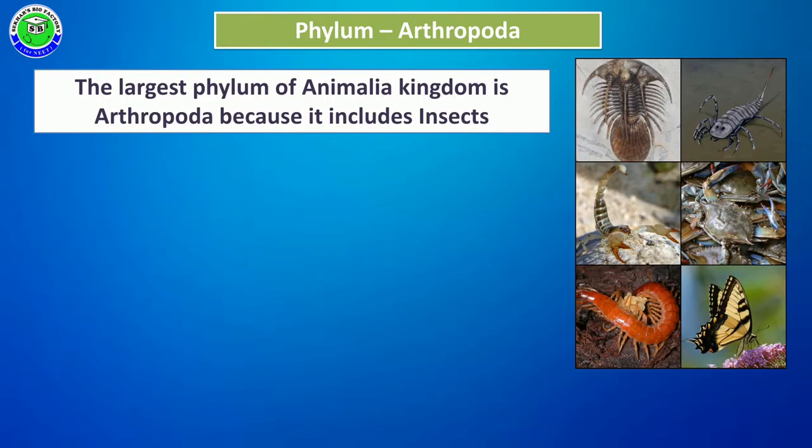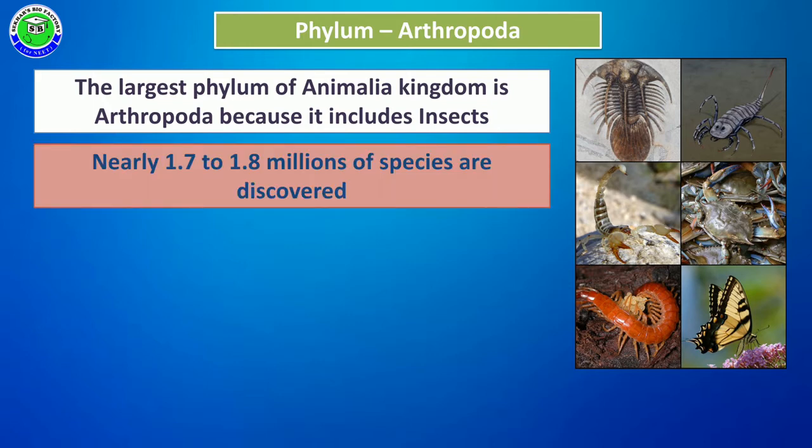In the general characters of Arthropoda, it is a phylum belonging to the animal kingdom. In the kingdom Animalia, it is the largest phylum because all insects are included in this phylum. Nearly 1.7 to 1.8 million arthropod species are discovered.